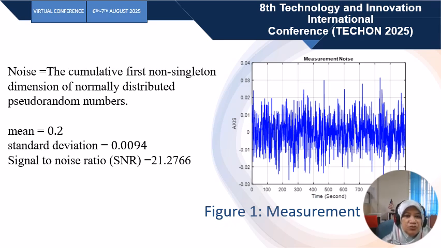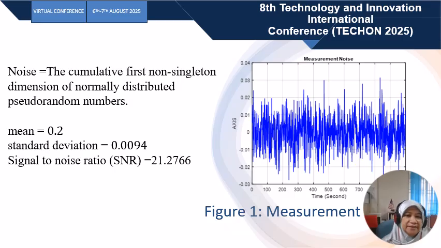The values were generated from the normal distribution of pseudo-random numbers, which has a mean of 0.2 and a standard deviation of 0.0094.